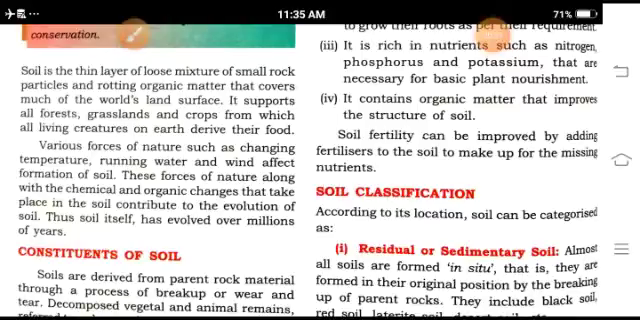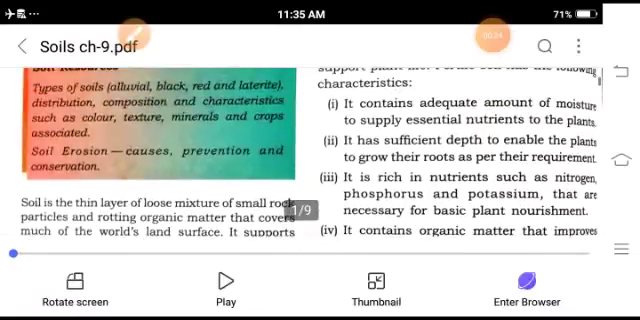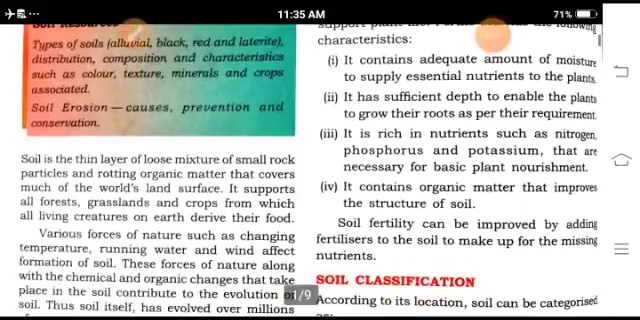Now, the importance of soils: soils are very rich in nutrients such as nitrogen, phosphorus, and potassium. Soil fertility can be improved by adding fertilizer to the soil to make up for the missing nutrients.